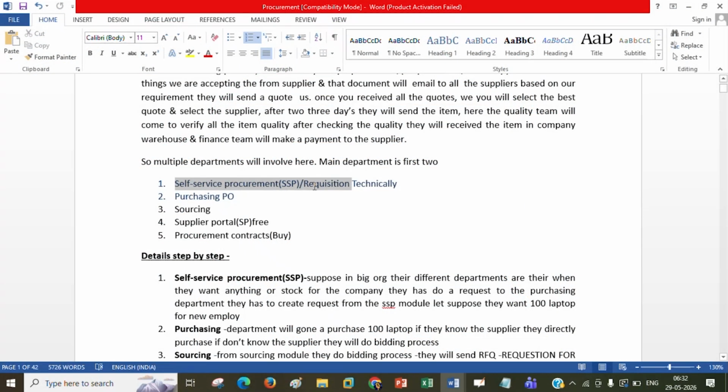So let's discuss this self-service procurement. Whenever this word comes, self-service procurement, always remember that we are purchasing something for our organization only. Looks like we order 100 laptops for our organization employees, right? Some office accessories or whatever things required for our organization purpose only. Whenever we are purchasing this, simply we will say it is self-service procurement. Correct? Any doubt here?